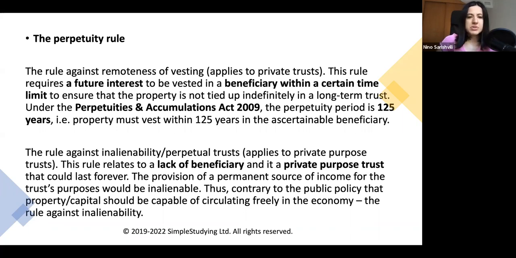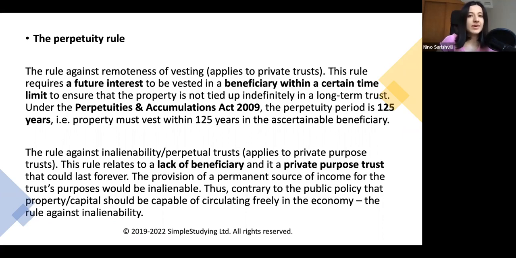There is the Perpetuities and Accumulations Act 2009, and the perpetuity period is 125 years. Property must vest within 125 years in the ascertainable beneficiary. So since there is a lack of beneficiary in private purpose trusts, this could last forever. The property could be tied up indefinitely for no human beneficiary.